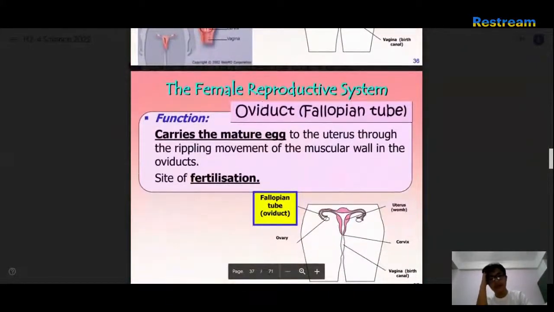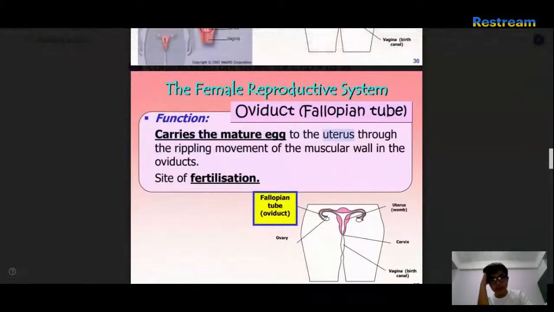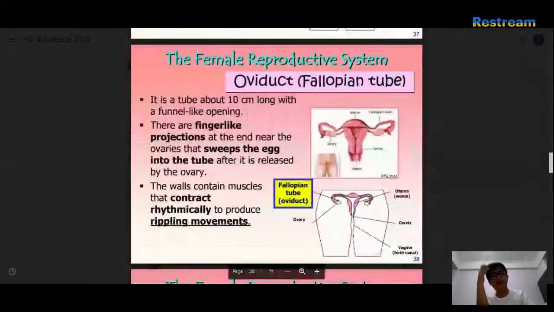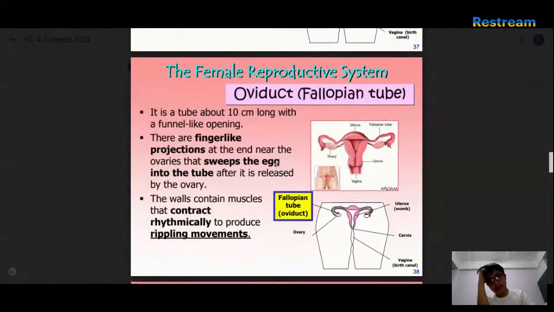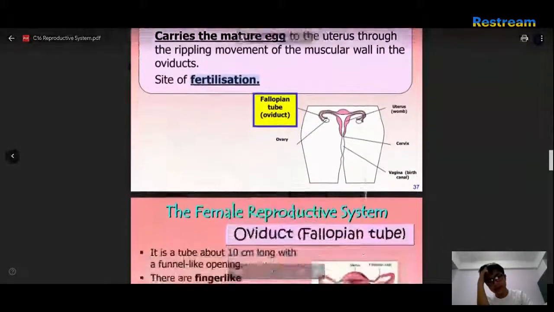Okay, the oviduct or the fallopian tube carries the mature egg to the uterus through the rippling movement of the muscular wall of the oviducts. Okay, I think I need to memorize this. This is also the site of fertilization. Okay, this is probably going to be a multiple choice question. Where does fertilization take place? The correct answer is oviduct, not uterus or the womb.